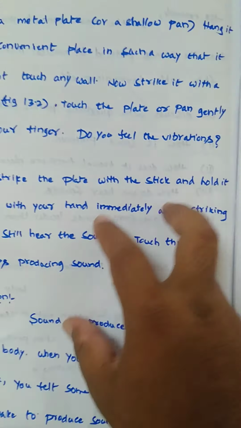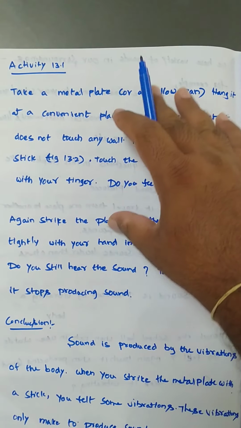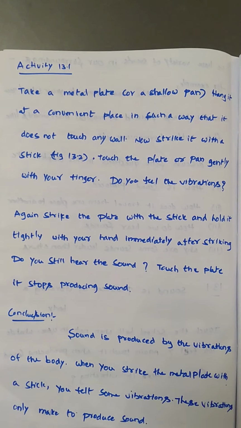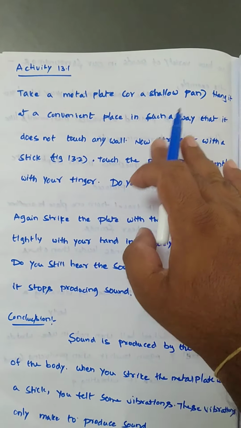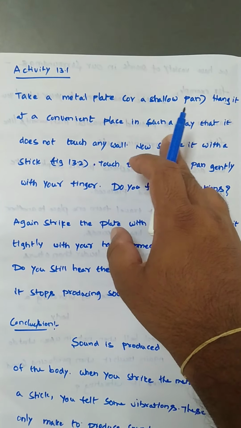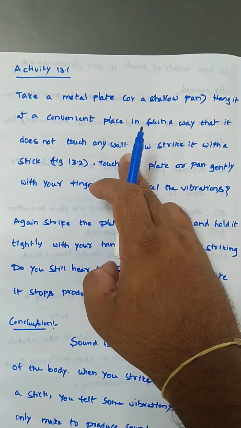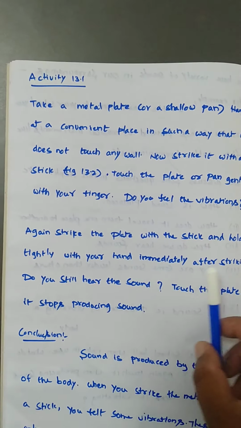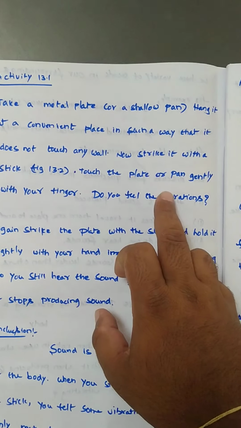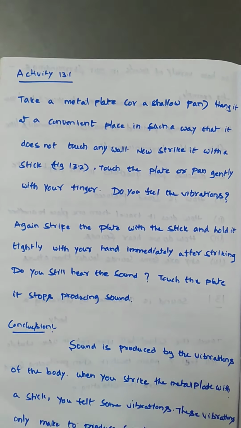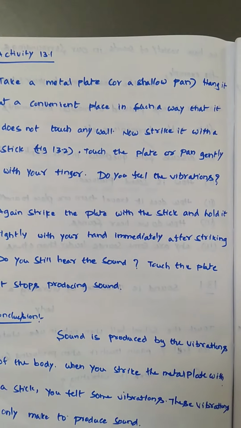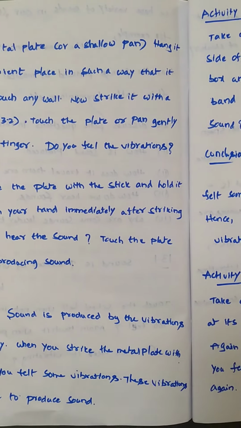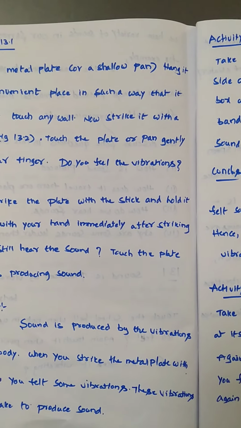And see, dear students, now the activity. The activity diagram is there in your textbook. Just keep it with you until the whole lesson is completed. Take a metal plate or shallow pan and hang it at a convenient place in such a way that it does not touch any wall. Now strike it with a stick. This is Figure 13.1, which you can see in your textbook. Touch the plate or pan gently with your finger. Do you feel the vibrations? You can definitely feel the vibrations. If you feel the vibration, then only is sound produced. So sound is produced by vibrating a body or object.